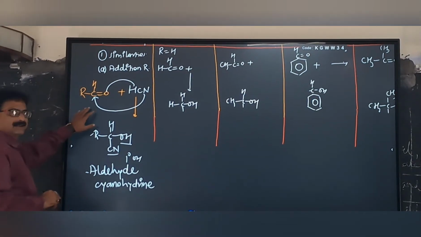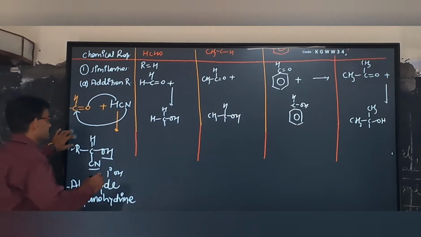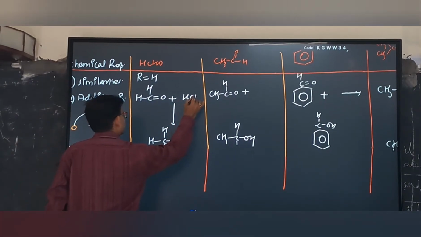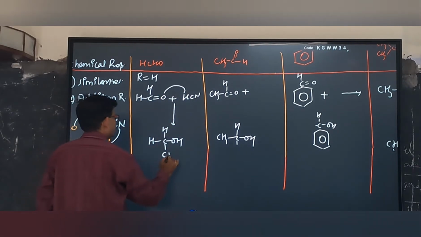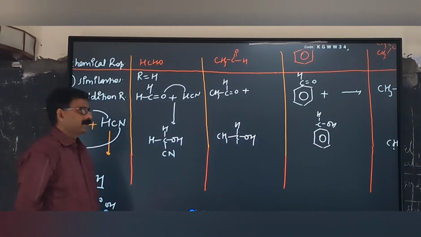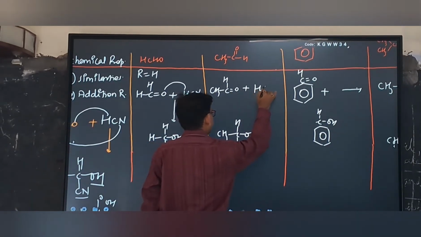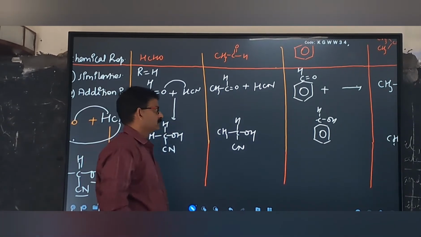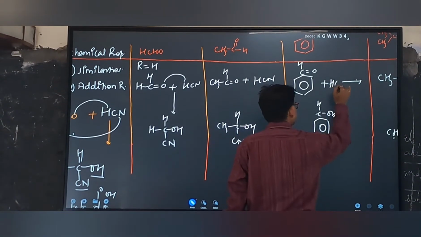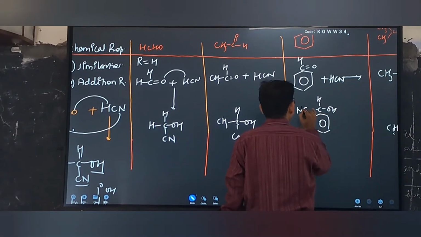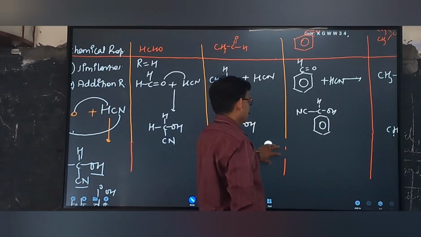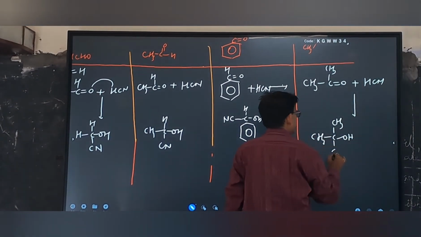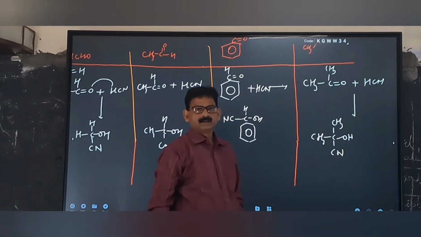Okay beta, this mechanism is clear. Now you will perform the same reaction. When aldehyde reacts with hydrogen cyanide, O will combine with H and this will be formaldehyde cyanohydrin. Again, acetaldehyde reacts with HCN, then this will be acetaldehyde cyanohydrin. Benzaldehyde reacts with HCN, then it will form benzaldehyde cyanohydrin. When acetone reacts with HCN, then acetone cyanohydrin is formed. Clear? Now note down in your copy.